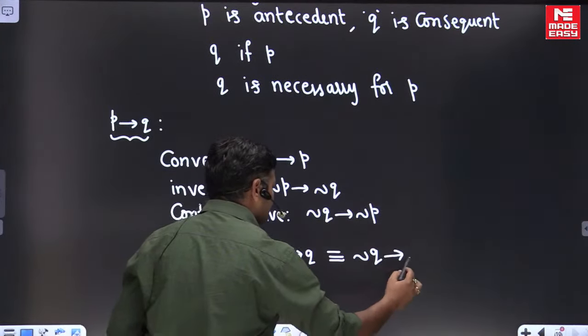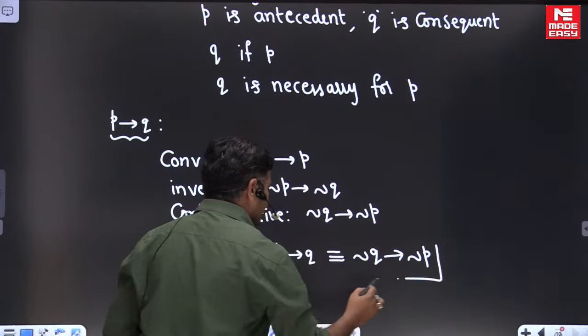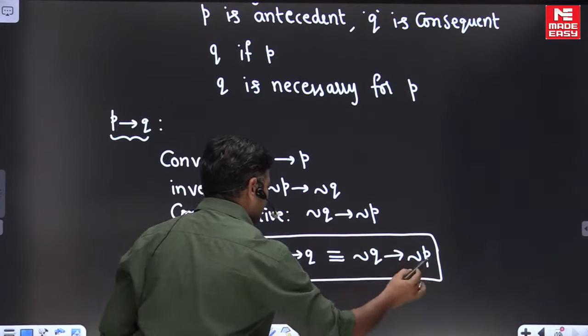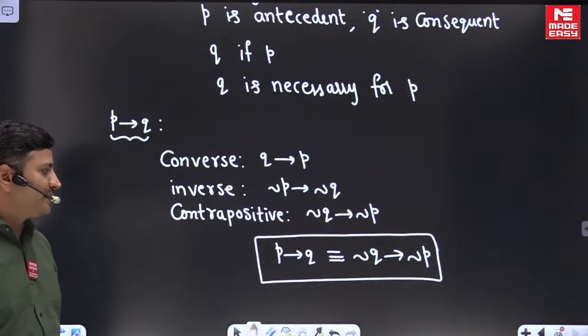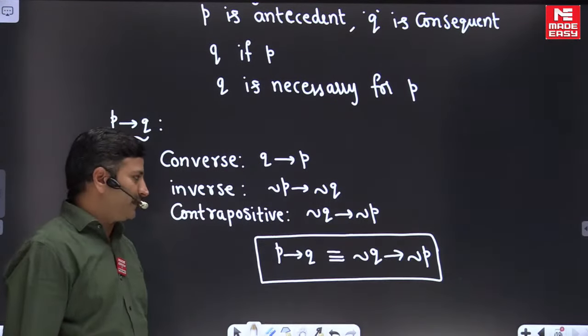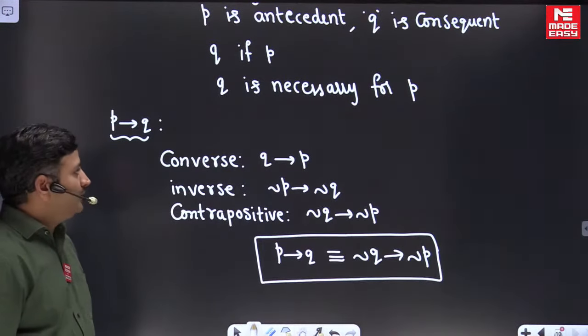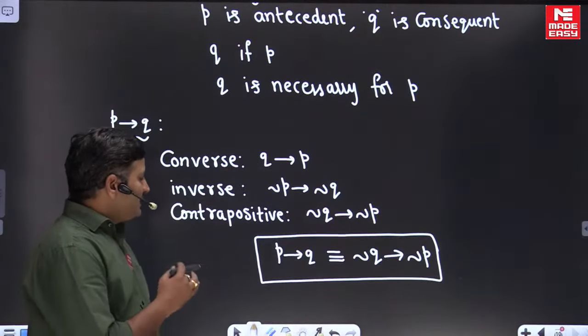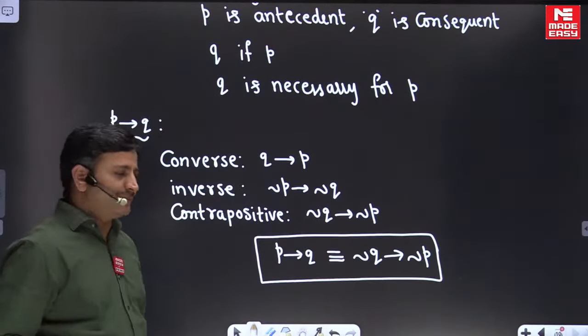We frequently use this result. You have to remember this result, friends. These two are logically equivalent: P implies Q is always equivalent to negation Q implies negation P. Clear, friends? Now by using these important basic concepts, how are we going to solve the problems?